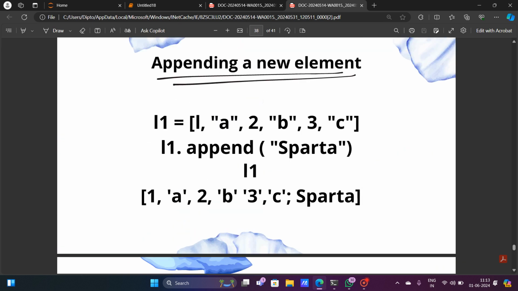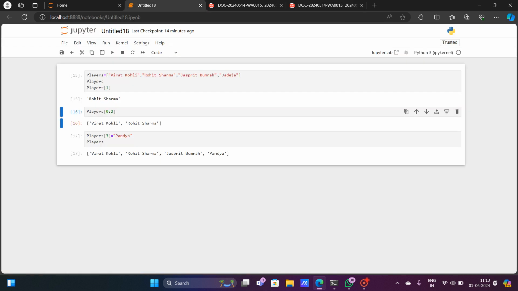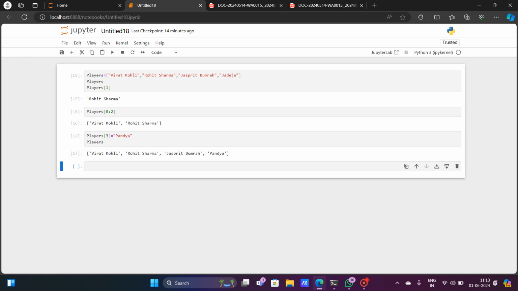Now, how can you append a new element? Appending a new element is basically easy. Suppose there is a new element or new player that is going to be added in this list. For that I have to give the name of the variable at first, then I have to give dot, and after dot I have to give append. Append is a code that we will use.